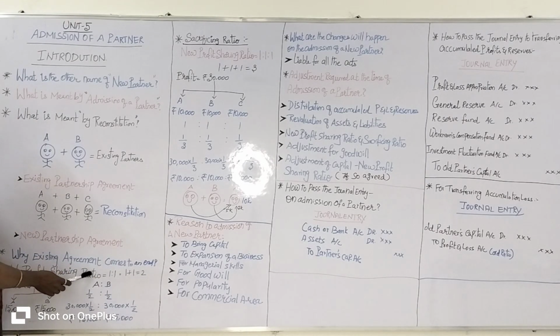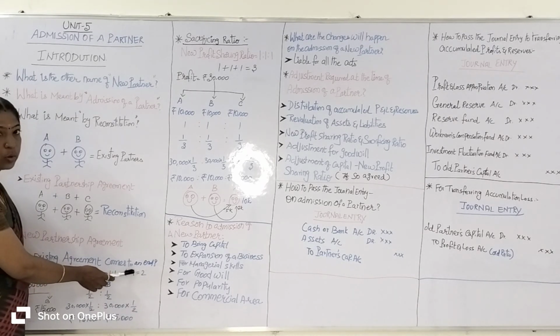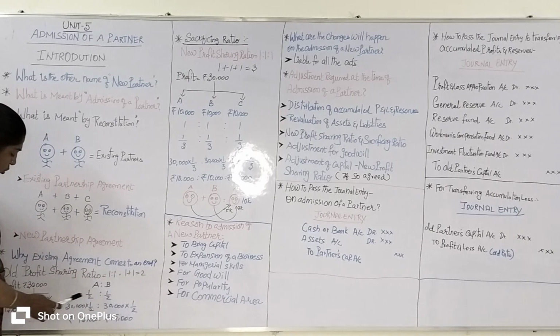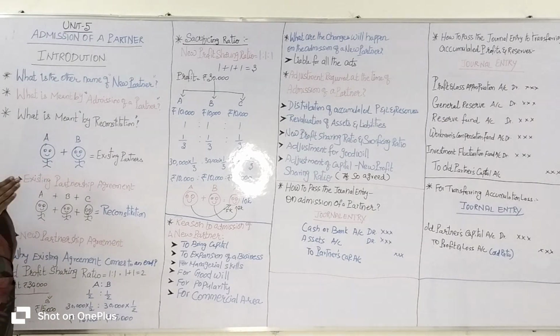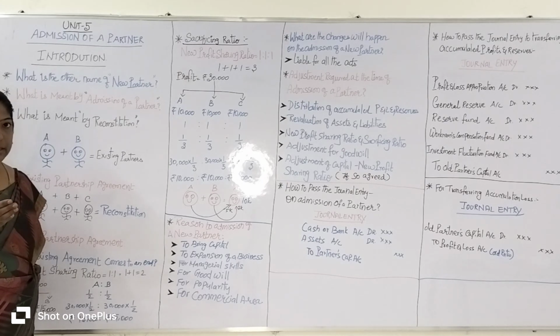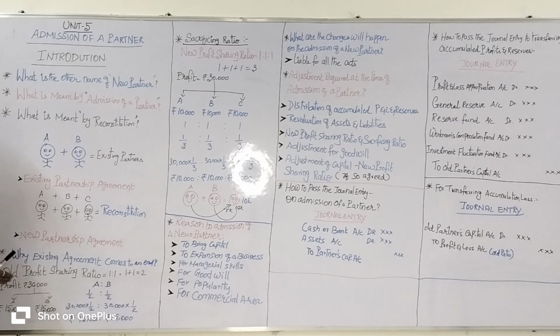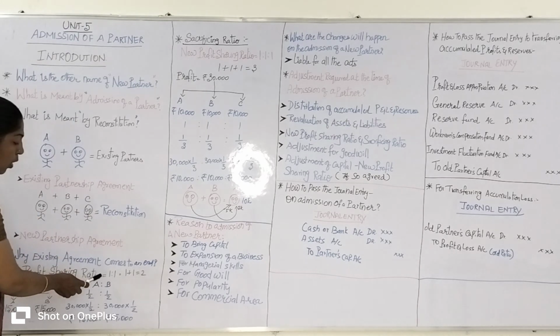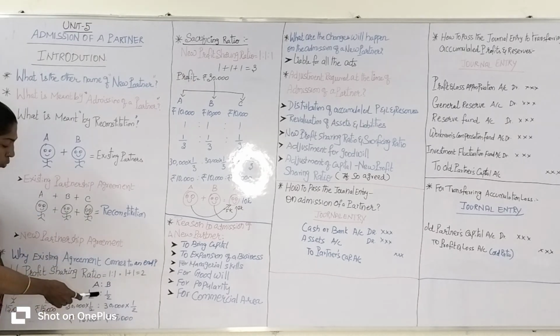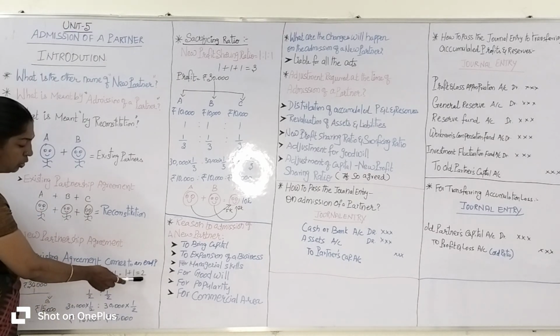The old profit sharing ratio is 1:1, which means 1 plus 1 equals 2. Say at the end of the previous year they got a profit of 30,000 rupees. How do they share it? They share it equally, that means 1:1.